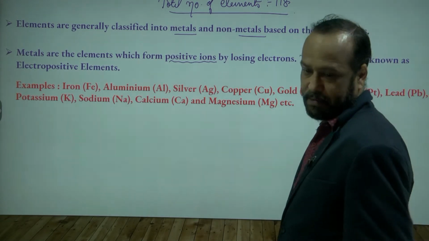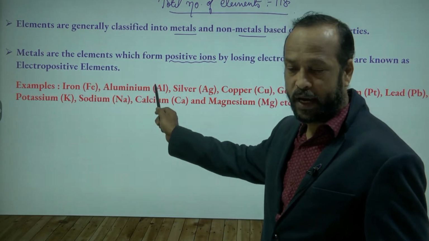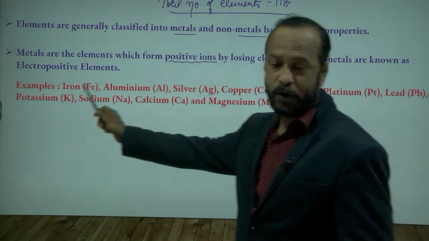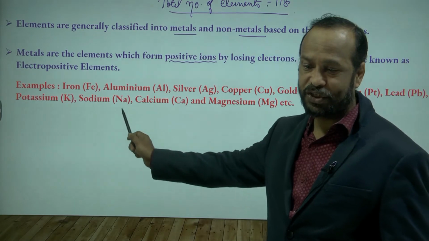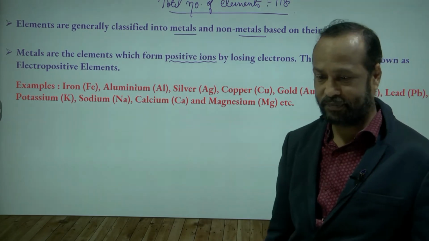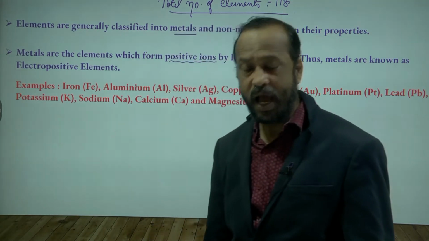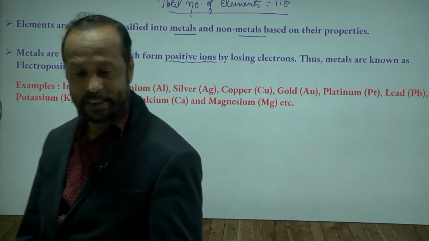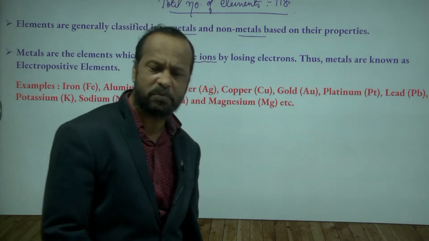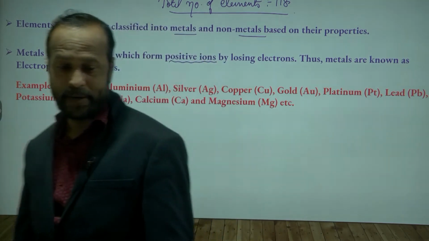Now examples for some metals. So examples for some metals here: iron, aluminium, silver, copper, gold, platinum, lead, potassium, sodium, calcium, magnesium, etc. So all these are examples for metals. You know that iron is a metal, yes or no? Yes, sir. So iron is a metal, aluminum is a metal, silver is a metal, gold is a metal, copper is a metal, platinum, lead, potassium, magnesium, sodium, calcium, all these are examples for the metals.